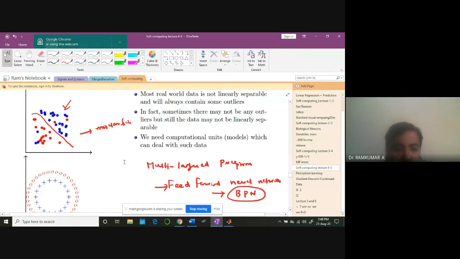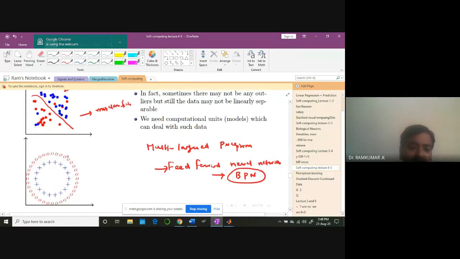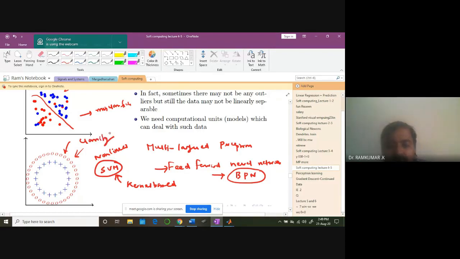But right now, just think about this. Sometimes you may have data like this, because it's a non-linear separability problem. It's not linearly separable. You should think of drawing something. There is a method called SVM. You'll not be learning it, but this kind of support vector machines or kernel-based systems can be employed to classify this kind of data. But think about this.